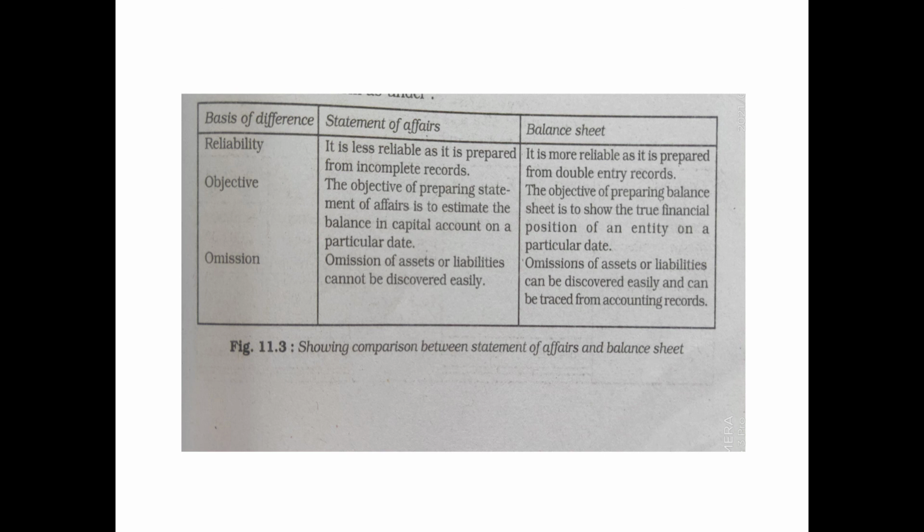Understand? The statement of affairs follows incomplete records, whereas the balance sheet follows the double entry system. In this class, we discussed incomplete records, its meaning, features, why we have to prepare incomplete records, what the limitations are, what the methods of ascertaining profit or loss are, what a statement of affairs is, the format of the statement of affairs and the statement of profit or loss, and finally the difference between the statement of affairs and the balance sheet. In the next class, we'll discuss the problems. Thank you.